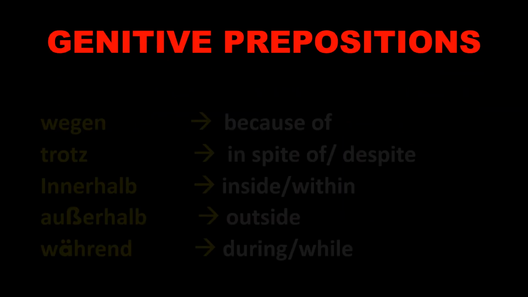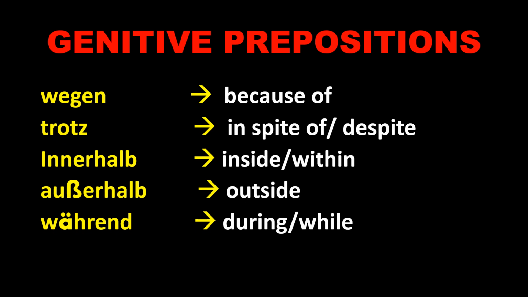Genitive prepositions. Here is the list of the genitive prepositions: wegen, because of; trotz, in spite of, despite; innerhalb, which means inside or within; außerhalb, which means outside; während, which means during or while. So these are the prepositions which fall under the category of purely genitive. So whenever you see these prepositions in the sentence, then you need to put the noun with the article of the genitive case. That's very clear. Okay, let's go ahead.